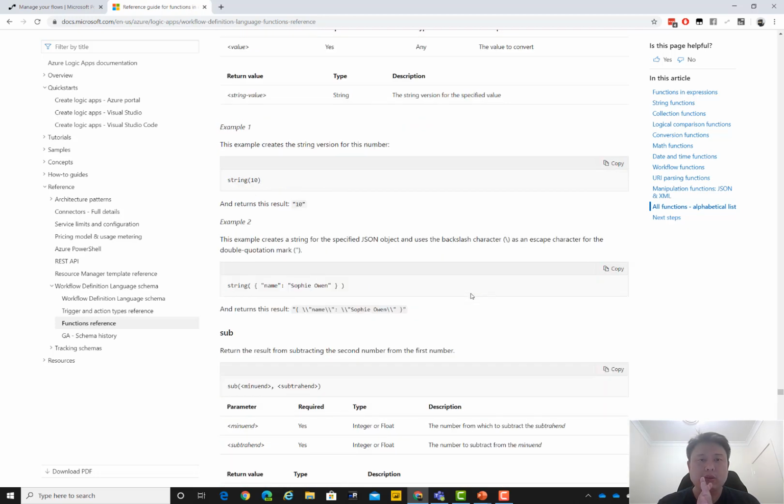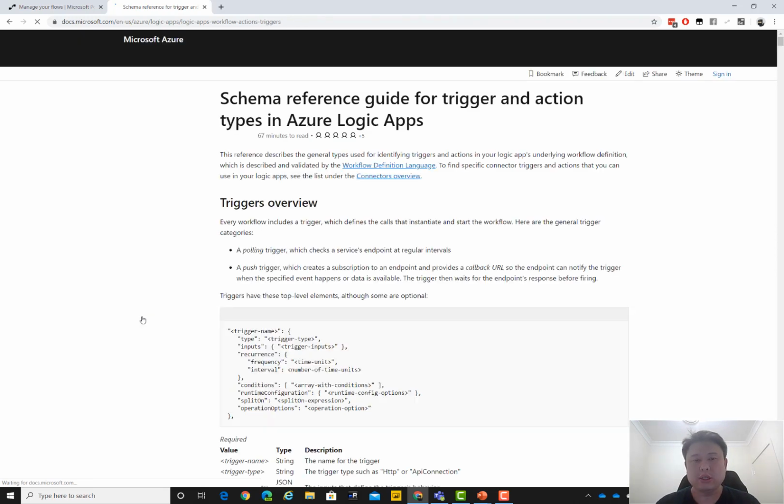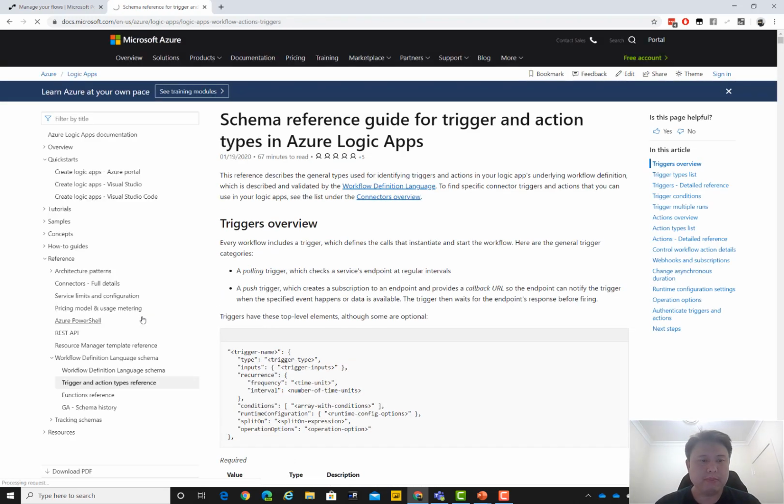This is your one big file that you should read through. I think everyone should read through and just have a rough idea of what's available. If you want to, you can also read further into the actual schema of the language and also the triggers and the actions. So how do you refer to triggers and actions using just the function language? But mainly read the function reference, which is that one.